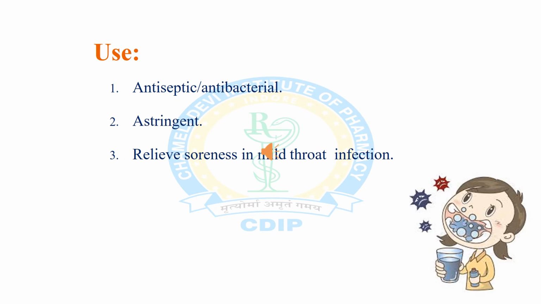Now the uses of gargles. Basically, gargles are used as antiseptic or antibacterial agents, which are used to kill microorganisms such as bacteria and other microorganisms. Second, gargles are used as astringent or precipitating formulation. Third, gargles are also used to relieve soreness in mild throat infection.